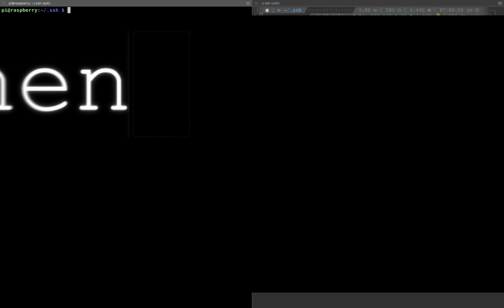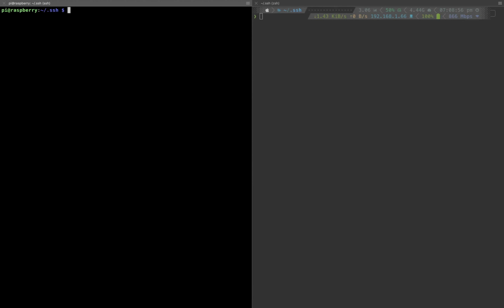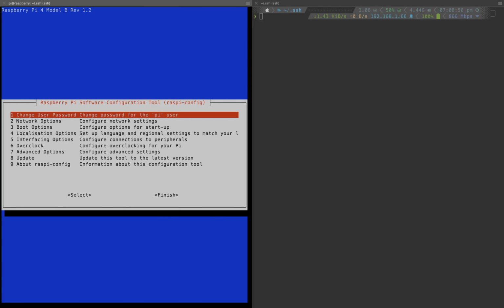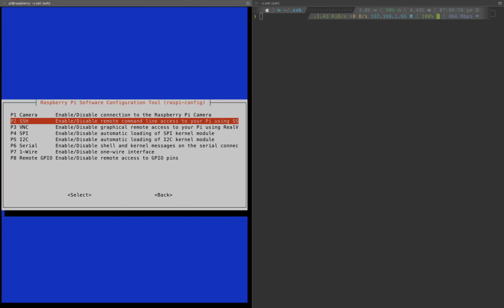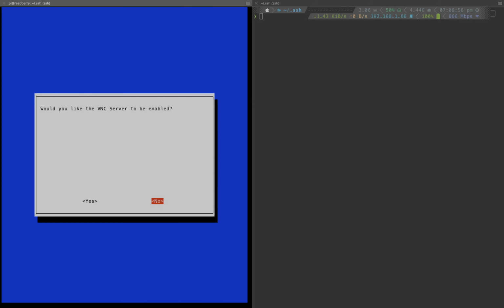In this video, I will talk about VNC, which you can use to remotely connect to your computer and use its graphical interface. First of all, go to the configuration of your Raspberry Pi by typing sudo raspi-config. And then go to interfacing options. For VNC, enable it.